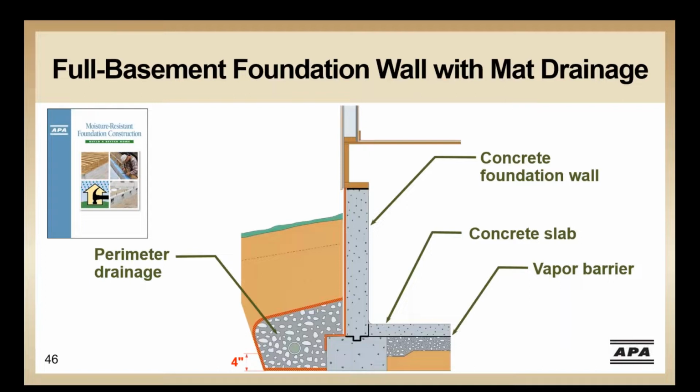Similarly, full basement foundation walls will have perimeter drainage and drainage with a vapor barrier under the slab to reduce the amount of moisture from the ground. Note that more information on this topic is available at APA's Build a Better Home set that not only has information on moisture resistant foundation construction, but information on controlling mold and mildew, moisture resistance for roofs and wall construction. I'll mention this set as all our literature is available for download at www.apawood.org.